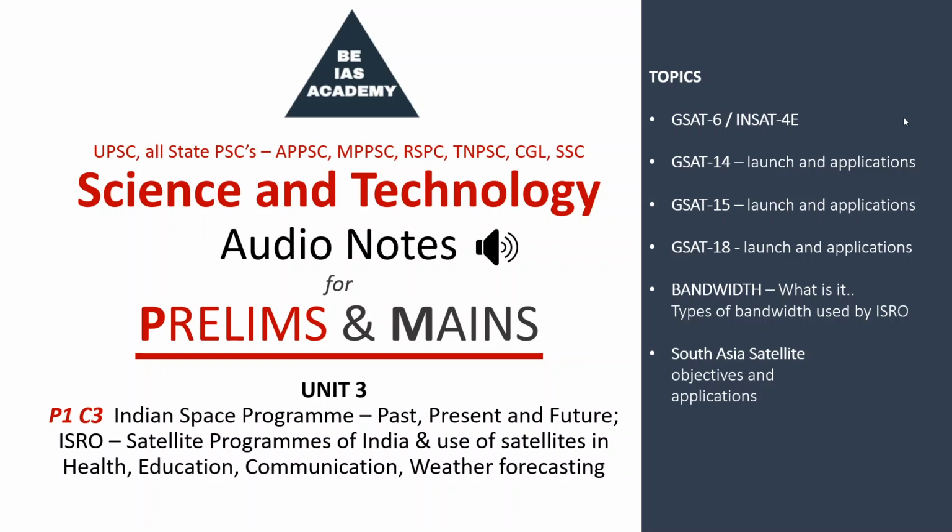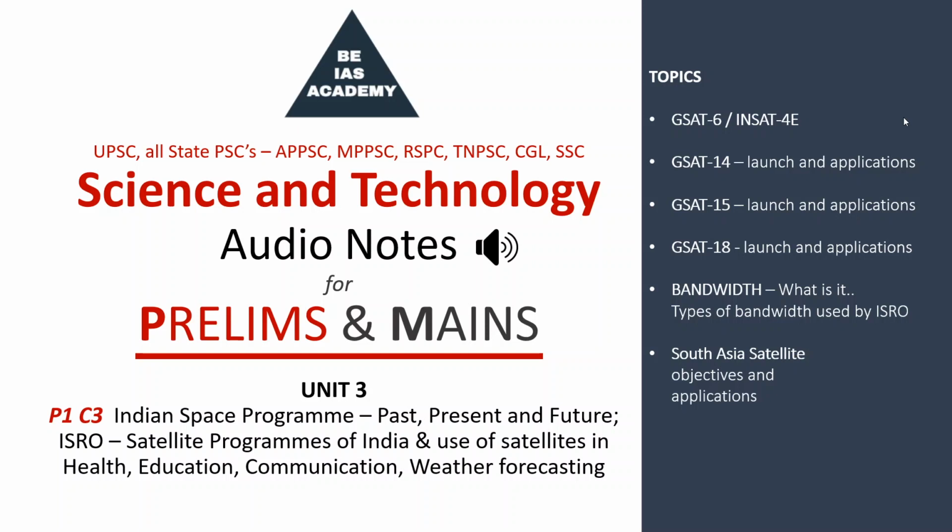Where did it test it? The cryogenic engine was tested in the launch of GSAT-14 by using the Geosynchronous Launch Vehicle D5 rocket. The cryogenic engine is a very crucial engine in the third stage of GSLV. Remember, in the third stage of launch, the cryogenic engine is very crucial. The first testing of the indigenous cryogenic engine carried out by ISRO in 2010 failed.